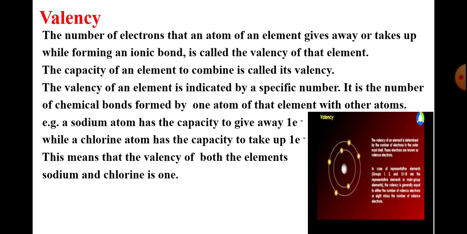It is the number of chemical bonds formed by one atom of that element with other atoms. For example, a sodium atom has the capacity to give away one electron while a chlorine atom has the capacity to take up one electron. This means that the valency of both the elements sodium and chlorine is 1.